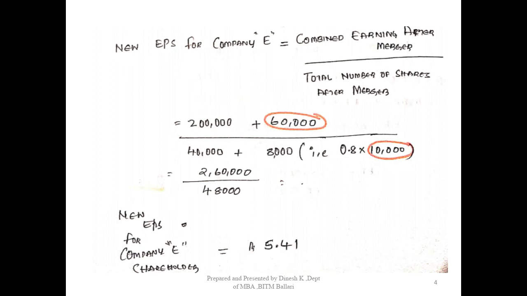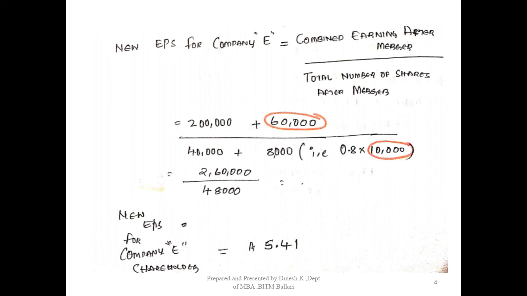So the formula is combined earning after merger. Combined earning, when the two companies work together. What are the earnings? Earnings will not change. Profits will not change, the revenues will not change, based on the sales. So the earnings of the acquiring company and the earnings of the target company remain the same, hence there is no synergy.